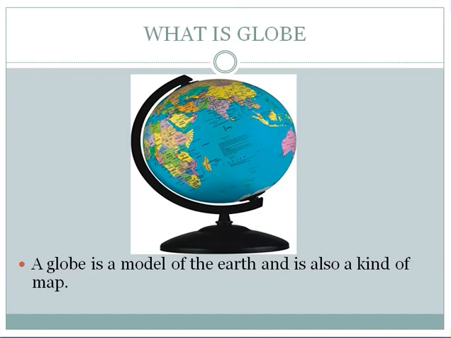You can see the whole world on a globe. As you turn it round, you can see all the countries, continents, oceans, and cities. We can find all of these on a globe. Globes come in different sizes.